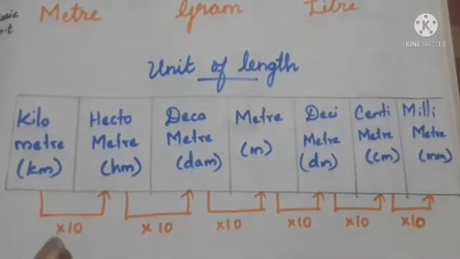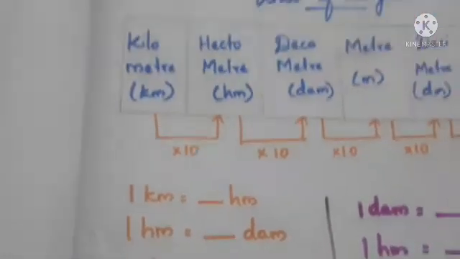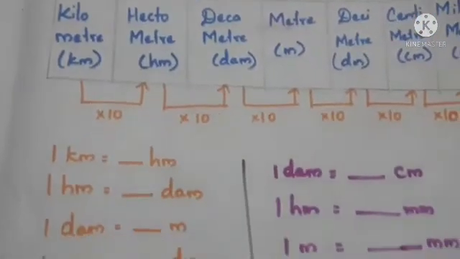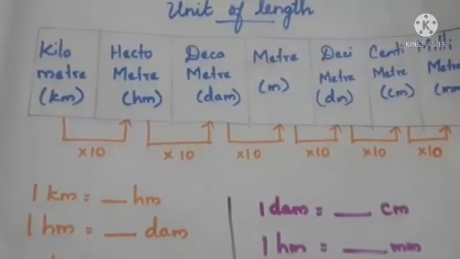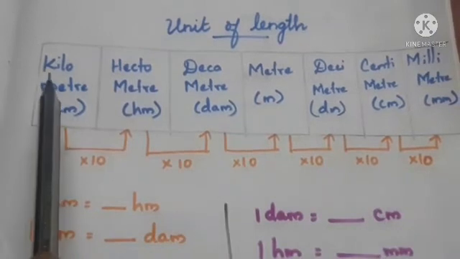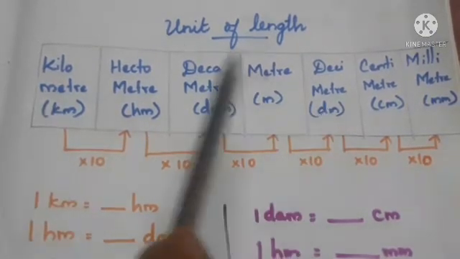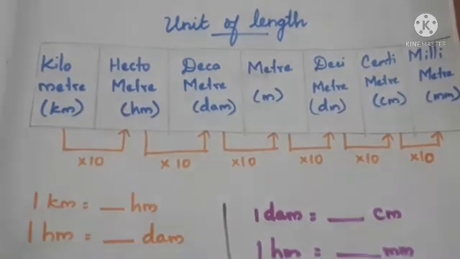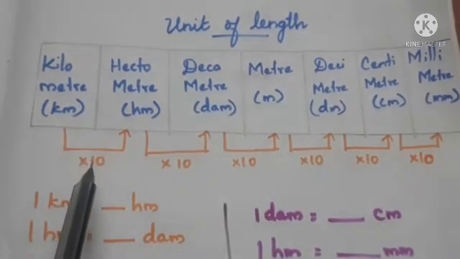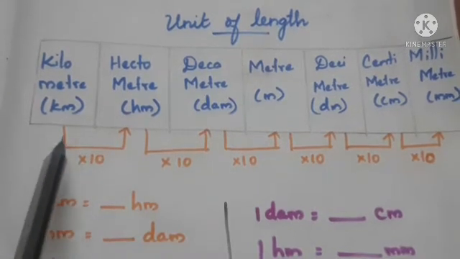So look here. Here I have written the units. By using the table, we can write the units. I told you, when you move from left to right, that means from the highest to the lowest unit, we have to multiply with 10 to convert one unit to the next unit. To convert one unit to the next unit, we have to multiply, isn't it?